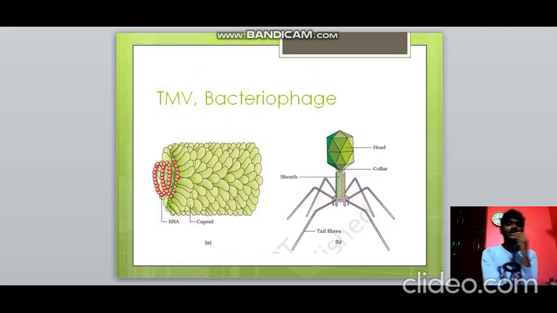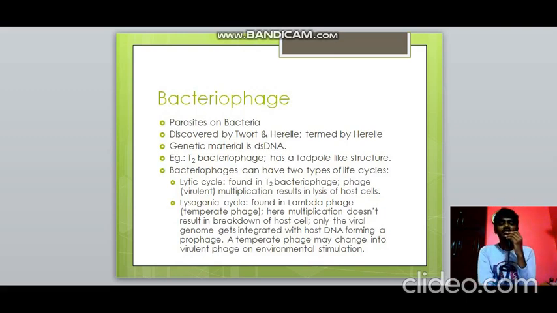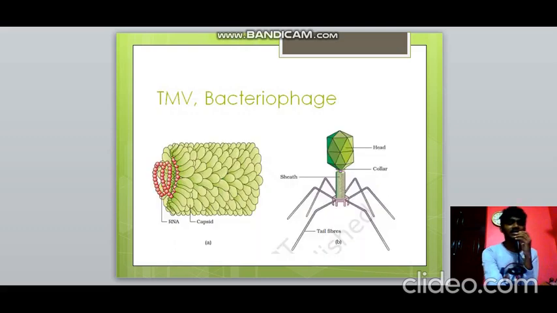You can view the diagrams of tobacco mosaic virus and bacteriophage here. The diagram of the bacteriophage is very important, with parts like head, collar, sheath, and tail fibers. Also, tobacco mosaic virus consists of RNA and capsid. Tobacco mosaic virus is a plant virus, that's why it consists of RNA. Then bacteriophage, which we just saw, parasitizes bacteria. It was discovered by Twort and d'Herelle, and the name was given by d'Herelle. The genetic material is dsDNA. An example is T2 bacteriophage, which has a tadpole-like structure, as you can see here.